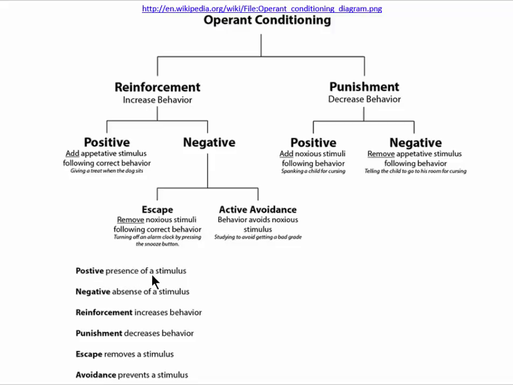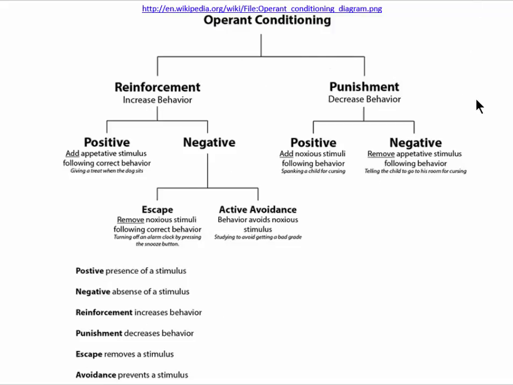Positive meaning the presence of a stimulus, negative meaning the absence of a stimulus. As we've said a couple of times, we can contrast this pair. Reinforcement is about increasing behavior, and punishment is about decreasing behavior. And then we have escape versus avoidance. In escape, we're removing a stimulus. In avoidance, we're preventing a stimulus. So, given these pairs, we can more fully understand this layout.